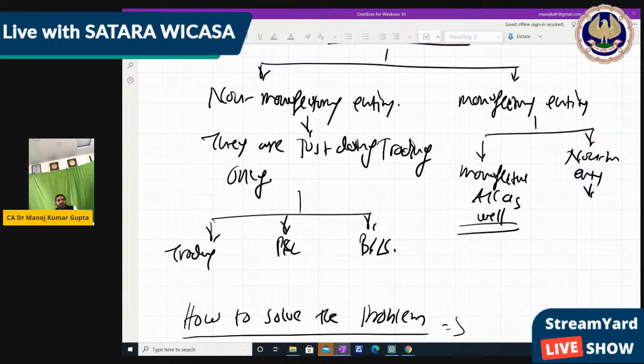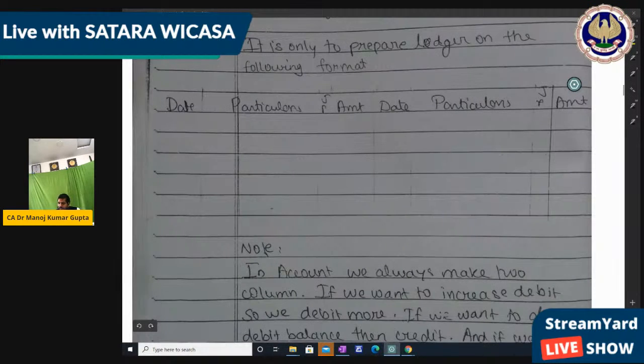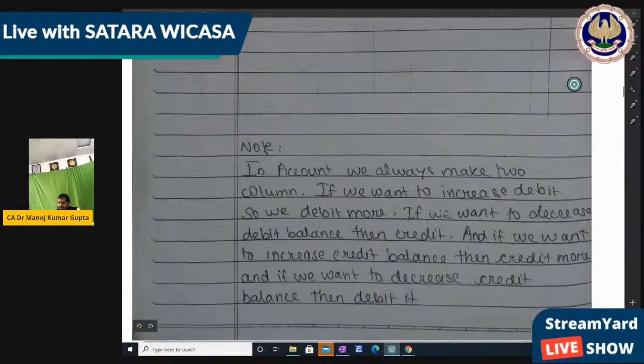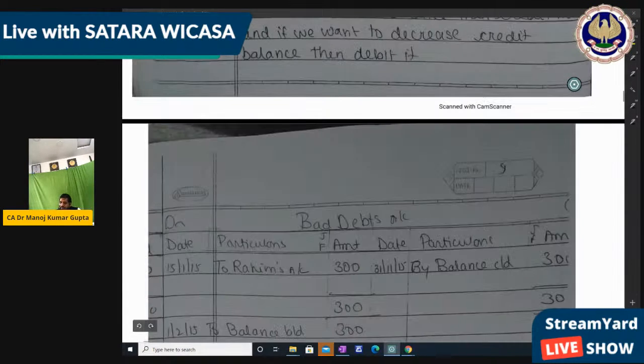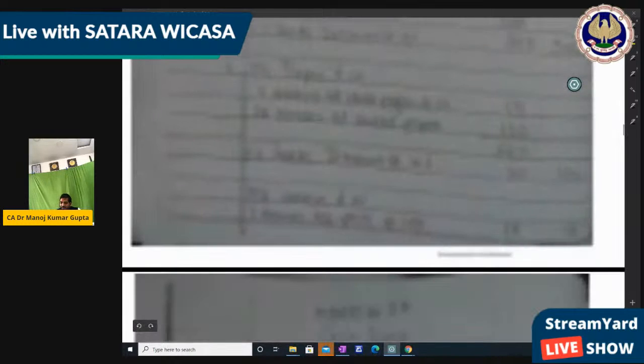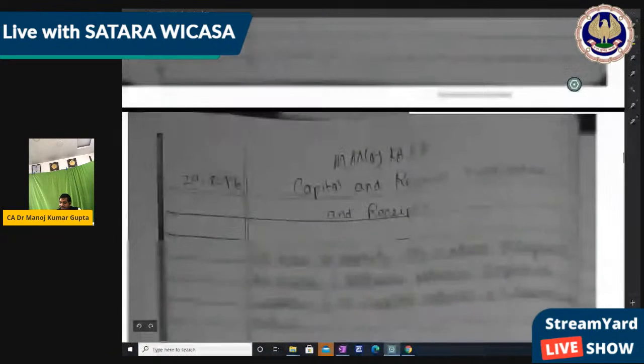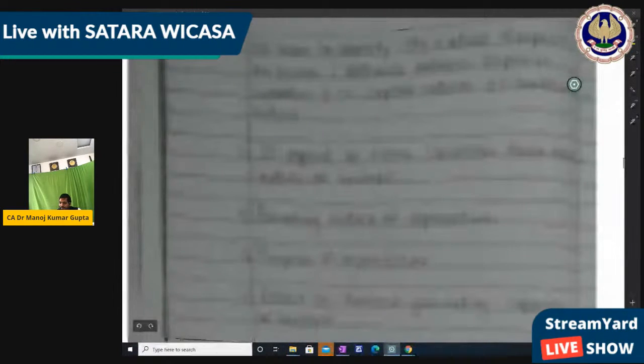So now, before the steps of how to solve the problem, we will write all the notes for the final account, which I had already given to you. So just read the notes so that we get a proper idea of the final account. These are the basic part which we use in other chapters, like rectification of error, etc. But now I am jumping to the final account.